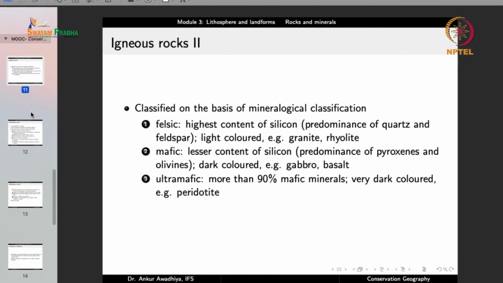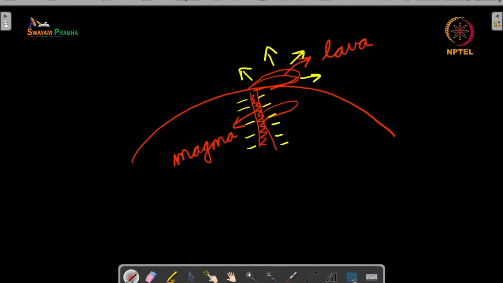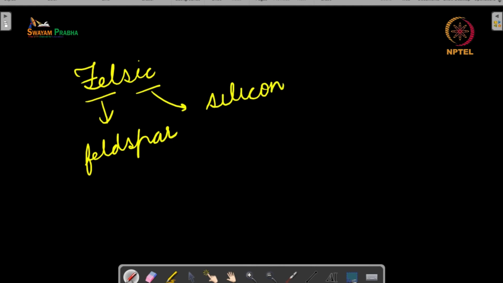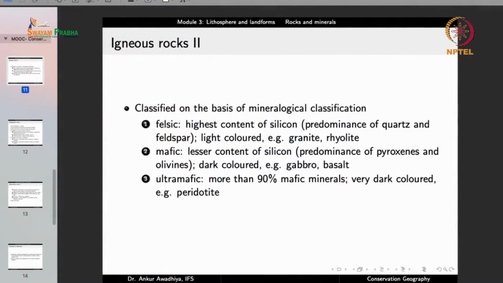Now, igneous rocks are also classified on the basis of mineralogical classification. That is, what are the kinds of minerals that we have inside. So we have felsic, mafic and ultramafic igneous rocks. Felsic: fel is feldspar and sic is silicon or silicic. So these are those rocks that have a high content of silicon and feldspar. So there is a predominance of quartz and feldspar. They are light in color, and good examples are granite and rhyolite.